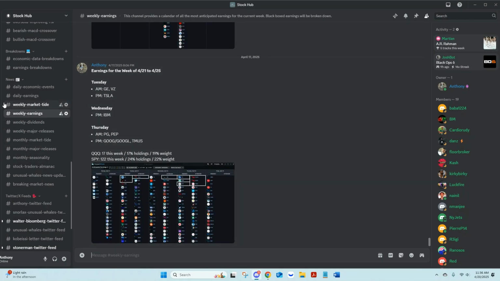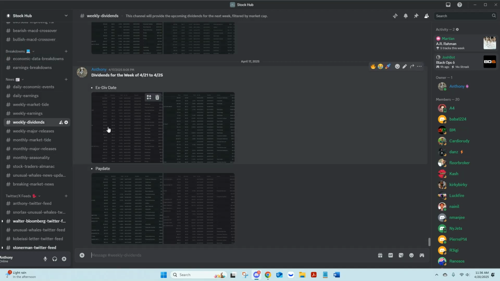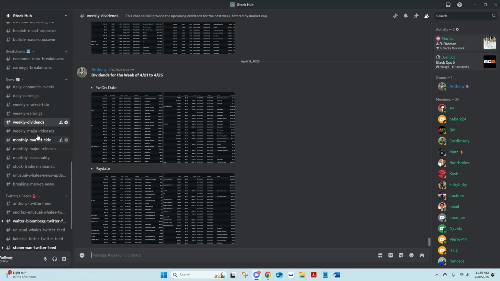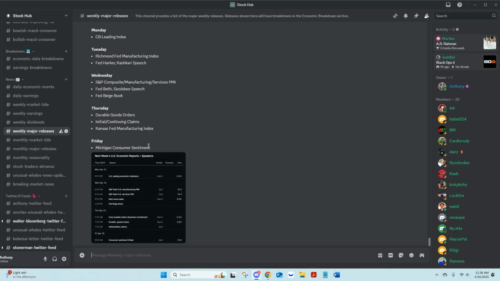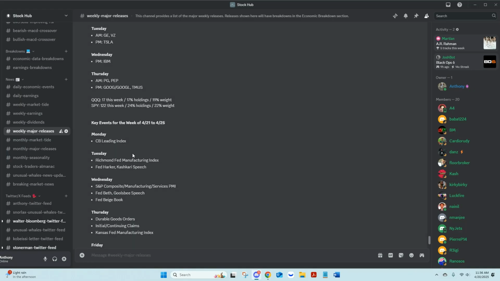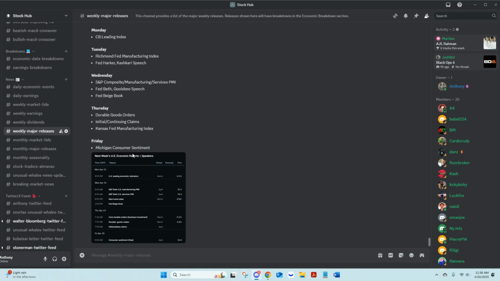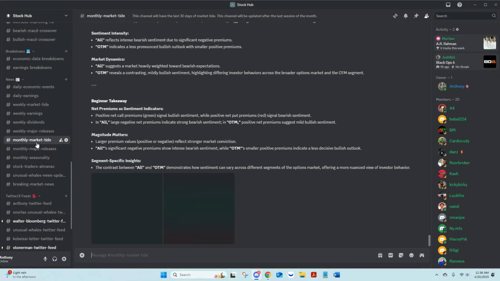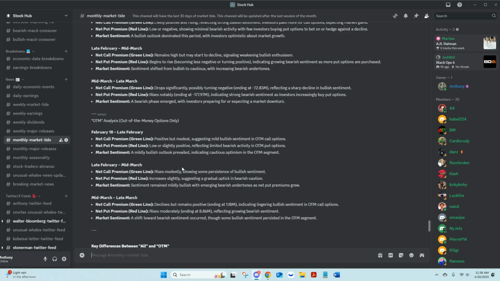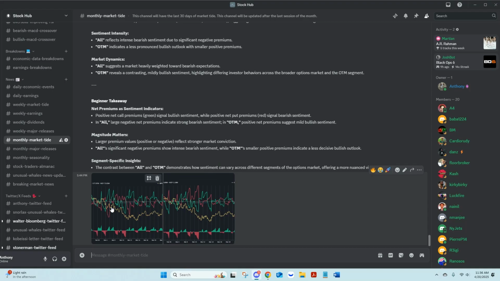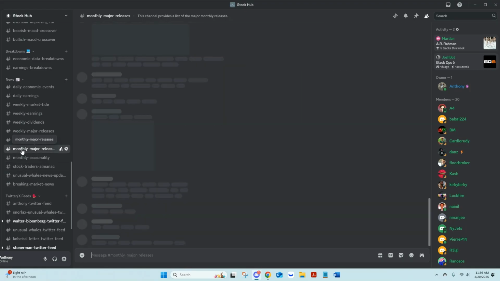So this is our weekly look ahead stuff where you get your earnings for the week. Again, everything here will be broken down, which you'll be able to find in the earnings and economic data. Your weekly dividends, what's paying dividends that week. Your major releases, again, these will be broken down in your economic data. Monthly market tide, I like to break down the full month, and see what's going on there.